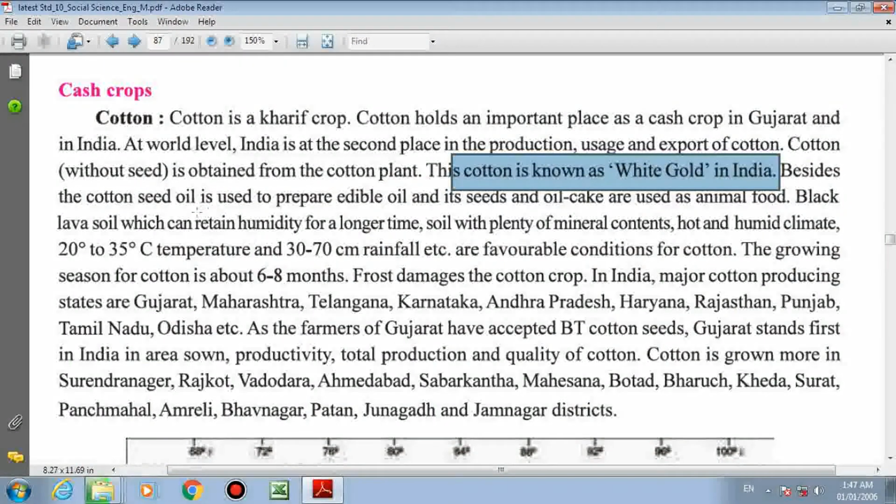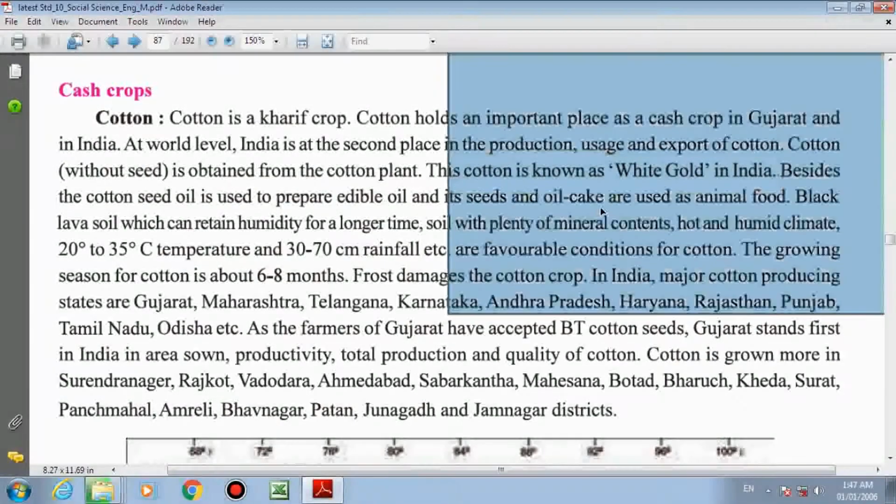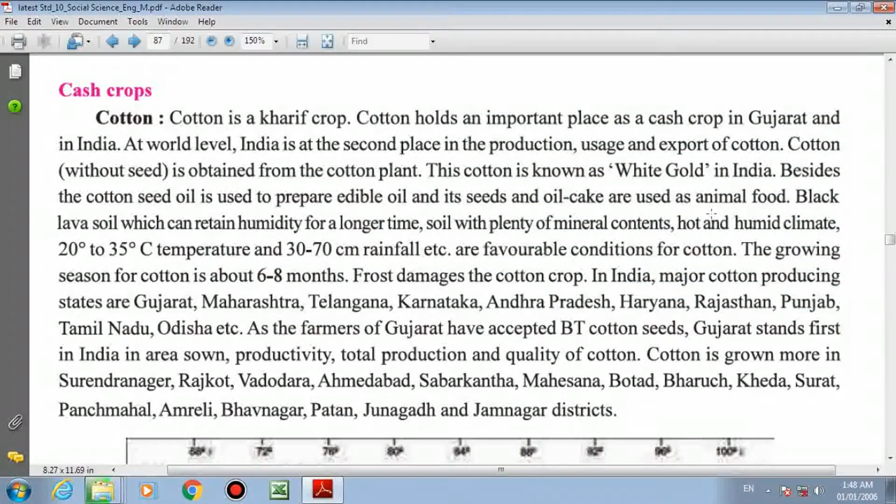Besides, cotton seeds can be used to produce edible oil, and its seeds and oil cake are used as animal food. So after you collect the oil, whatever waste material is available can be used as oil cake and as animal fodder.